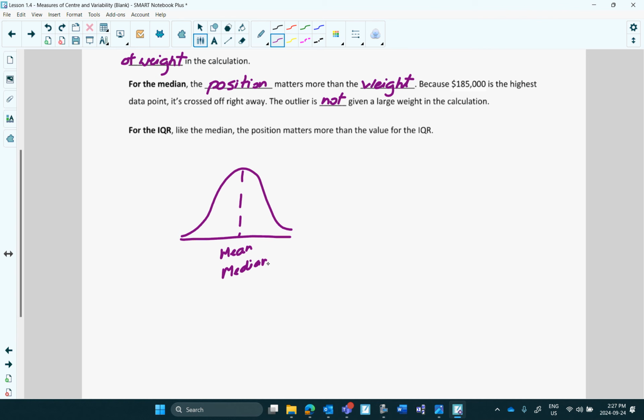So that's an ideal world. If we had a peak number and all the same numbers below and all the same numbers above, and everything was weighted properly, the mean and median would be identical. As soon as it starts to skew,